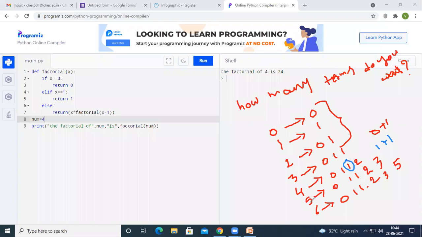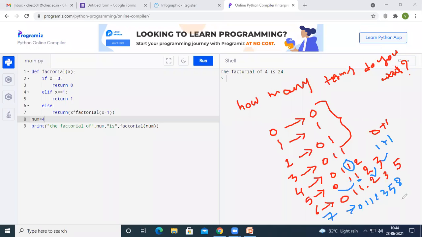If I ask for 5 terms, 0, 1 will be common. If you add both these 2, we get this one. If we add these 2, we get 1 plus 1, 2, and 1 plus 2, 3. And here, 3 plus 2, 5. And if someone asks for 7 terms, obviously the terms will be 0, 1, 1, 2, 3, 5. And the next term will be 5 plus 3, 8.